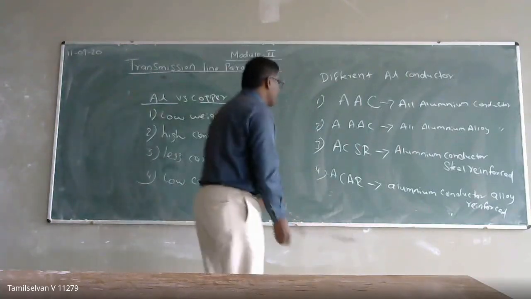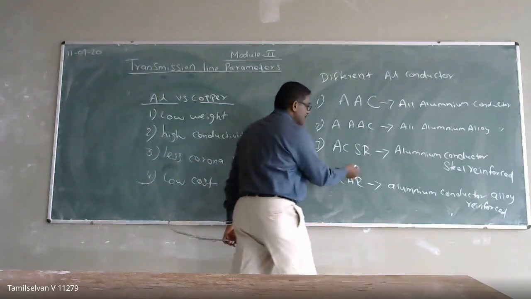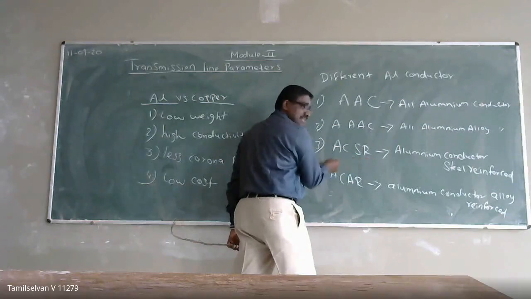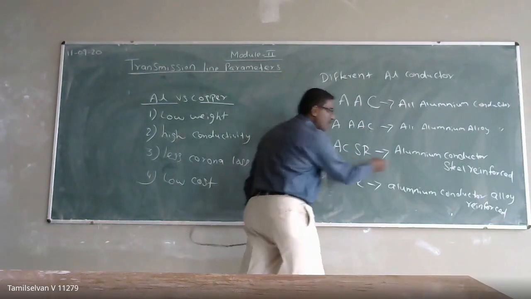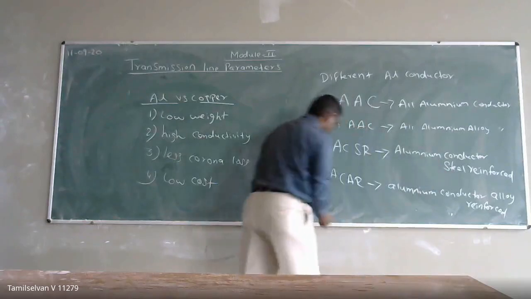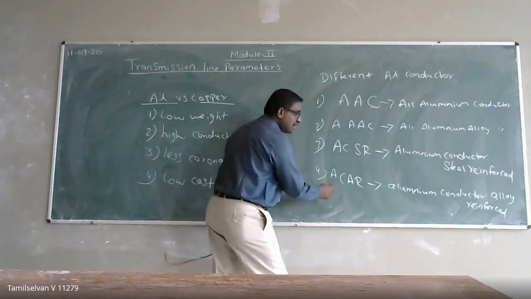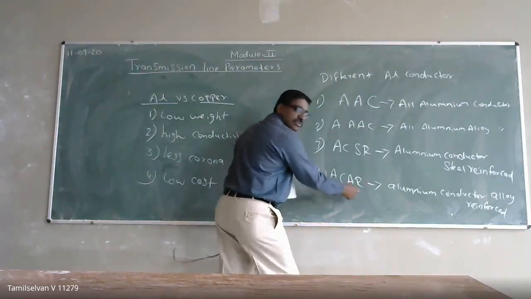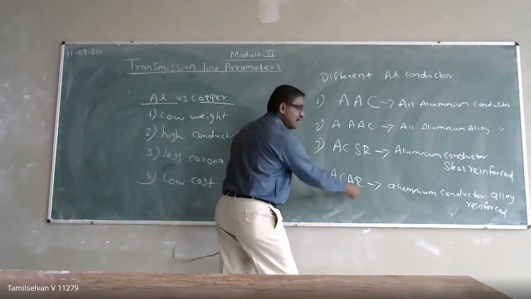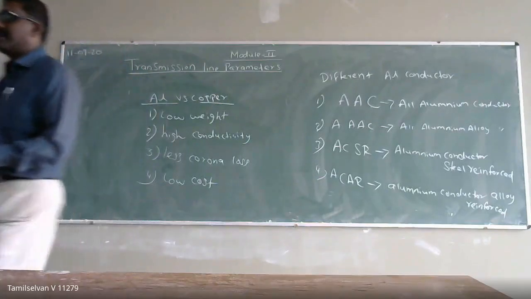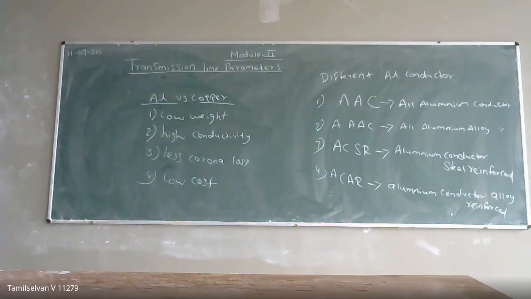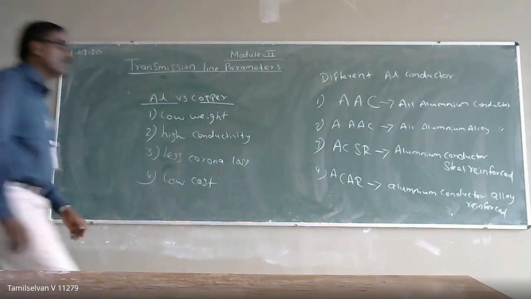That's why in our transmission system, in higher transmission, we use ACSR conductors, aluminum conductor steel reinforced. Here is also an aluminum conductor alloy reinforced. We use the alloy for reinforcement to increase the tension strength. This depends upon the voltage level and type of transmission. We'll choose different types of aluminum conductors.